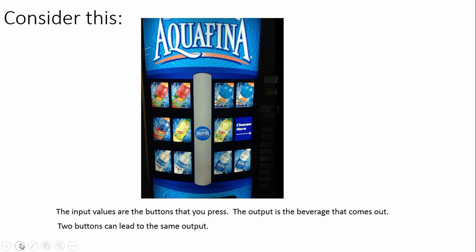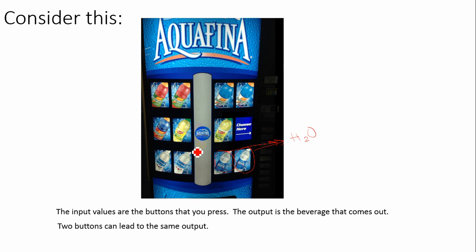That's the beverage that you get out, right? So in this example, or on this vending machine, both this button and this one right here, these two buttons, both lead to the same outcome. They both give me just regular plain water, okay? So this is okay. We can have one button, two buttons, both of them leading to the same output.